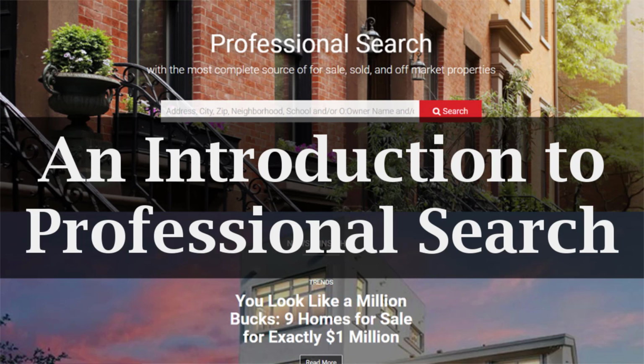For those that have used Find before and may think this is totally different, yes, while it does look different on the surface, it still has many of the same features that Find had. They've just been moved around a little bit, and in fact, there's a lot of new features that were not on Find that are now included in Professional Search.